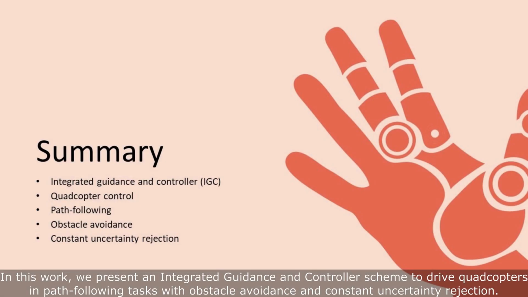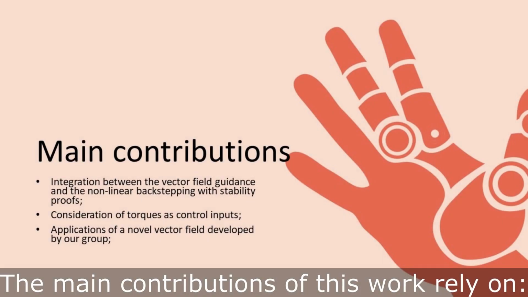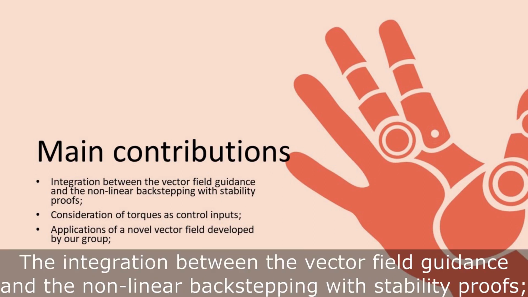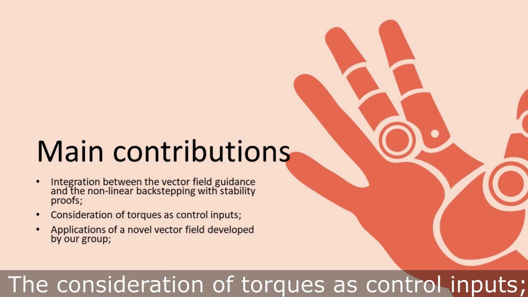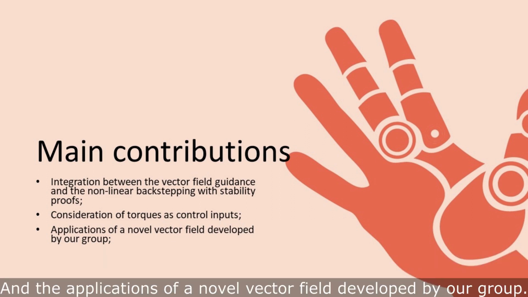In this work, we present an integrated guidance and controller scheme to drive quadcopters in path-following tasks with obstacle avoidance and constant uncertainty rejection. The main contributions of this work rely on the integration between the vector field guidance and the nonlinear backstepping with stability proofs, the consideration of torques as control inputs, and the applications of a novel vector field developed by our group.